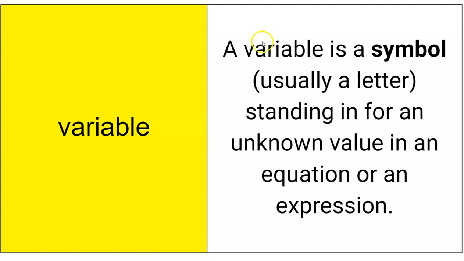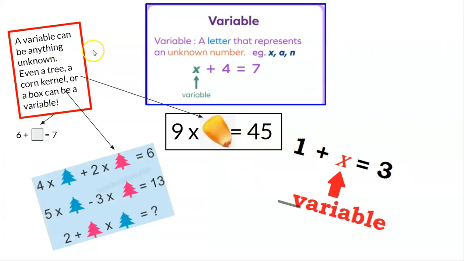Variable, a variable is a symbol, usually a letter, standing in for an unknown value in an equation or an expression. So a variable can be anything unknown. A tree, a corn kernel, or a box can be a variable. So a variable is most often in math, a letter.